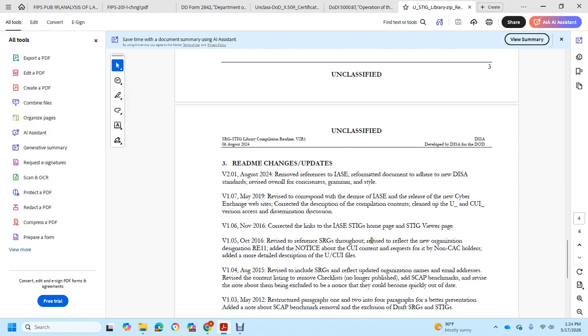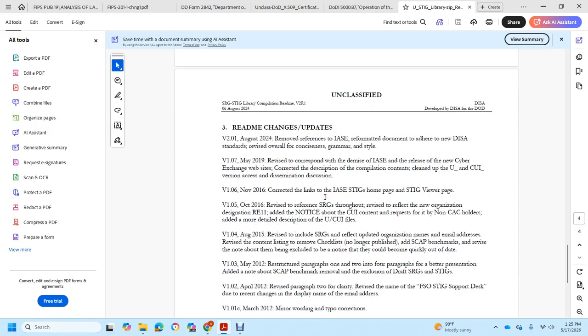Unclassified. 3. README change update. Version 2.01, August 2024: removed the IASE, reformatted to adhere to the Defense Information Systems Agency standard, with revisions for overall conciseness, grammar, and style. Version 1.7, May 2009: revised corresponding to the demise of the IASE and release of the new Cyber Exchange website, corrected with a description, compilation, contents, cleanup, view, and unclassified and controlled unclassified information version, access, and dissemination discussion. Version 1.06, November 16: corrected the links of the IASE Security Technical Implementation Guide homepage and viewer page.